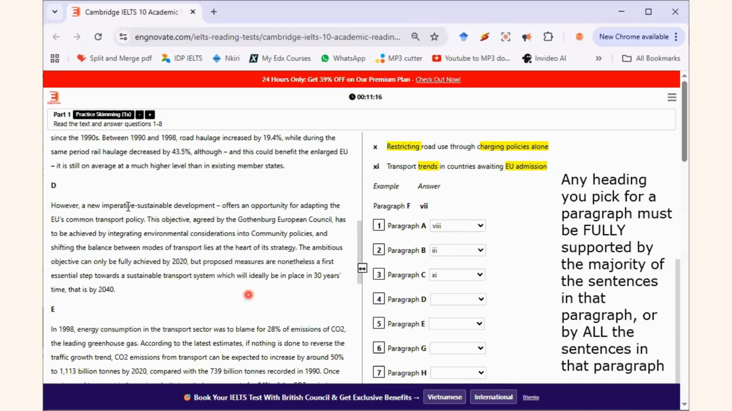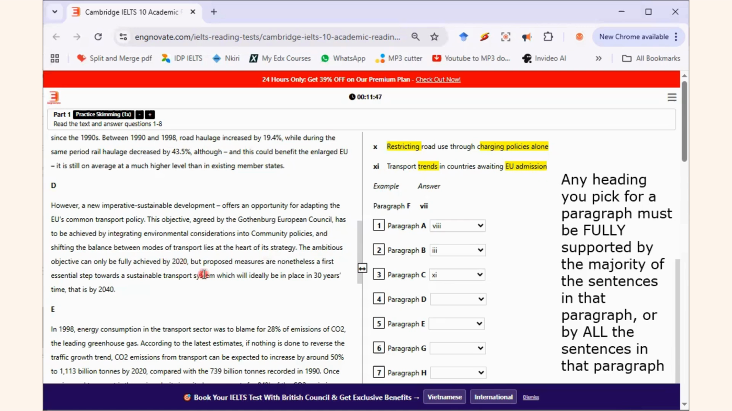However, a new imperative, sustainable development, offers an opportunity for adapting the EU's common transport policy. The objective agreed by the Gothenburg European Council has to be achieved by integrating environmental consideration into community policies, and shifting the balance between the modes of transport lies at the heart of this strategy. The ambitious objective can only be fully achieved by 2020.